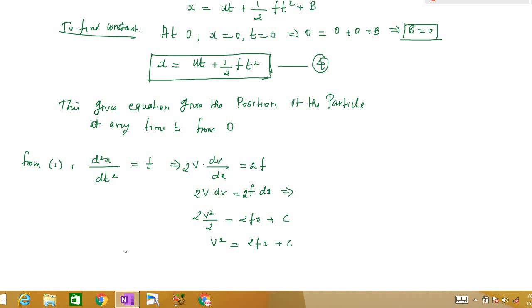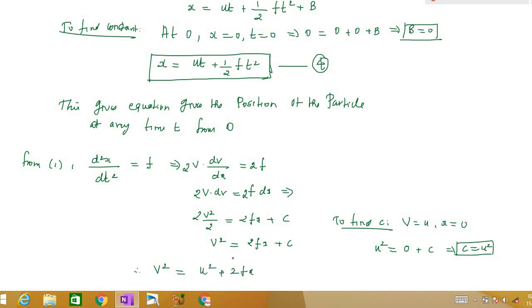To find c, substitute v is equal to u, x is equal to 0. So we will have c is equal to u square, because you can see this is u square. Therefore the equation of motion can also be written as v square is equal to u square plus 2fx.